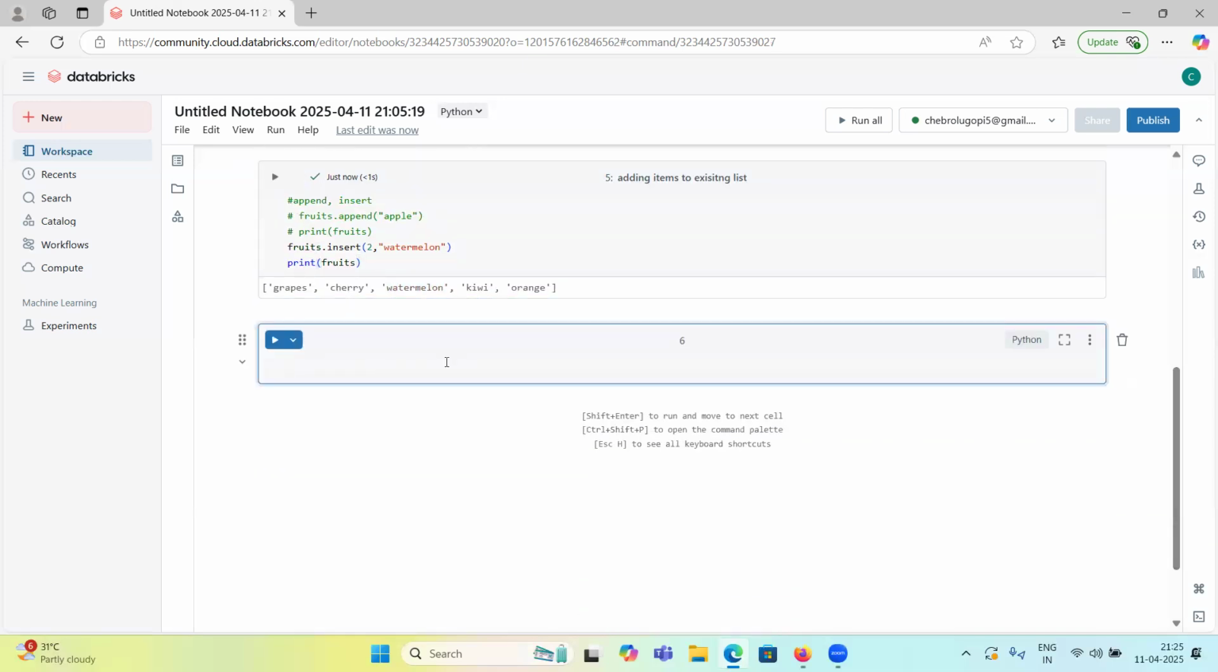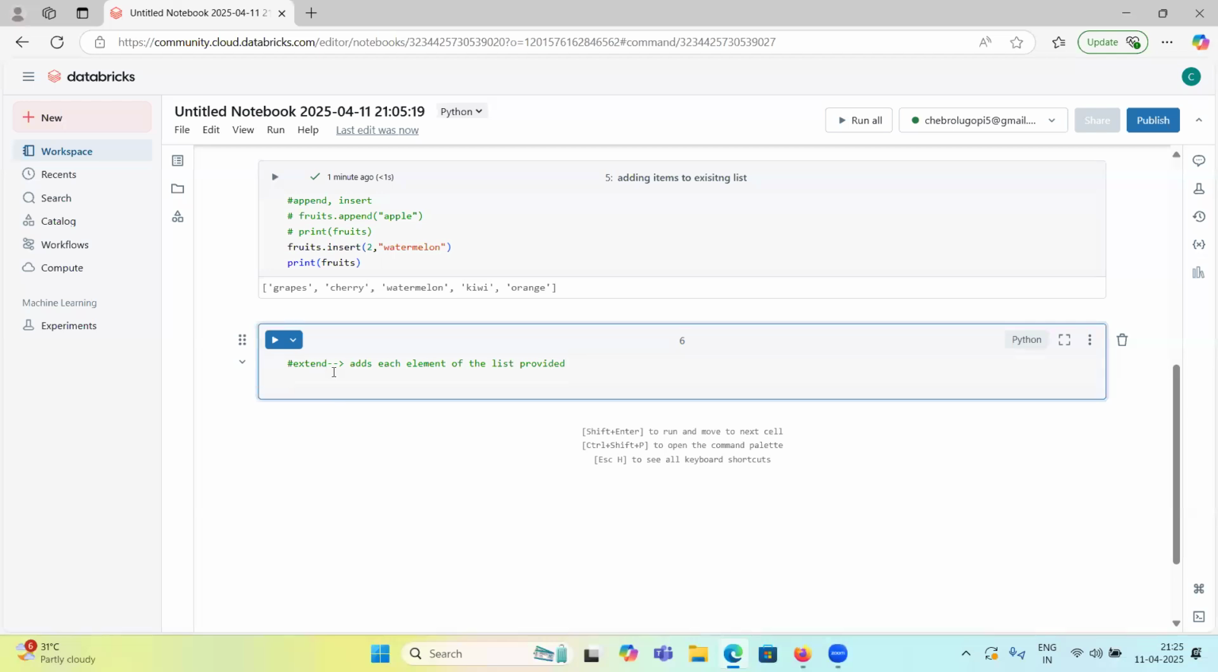And next, extend. We have that method extend. Okay, so what will extend do? It adds each element of the list provided.